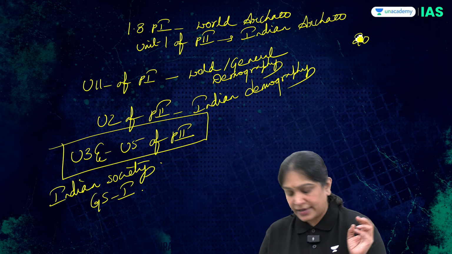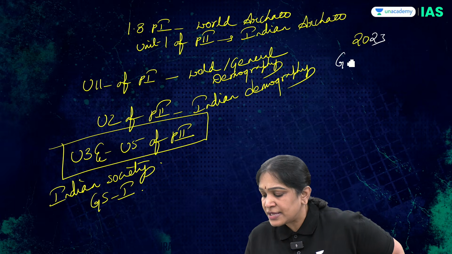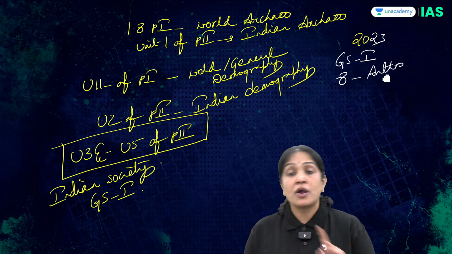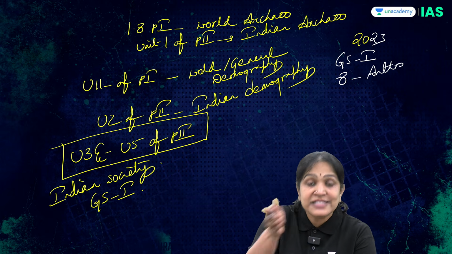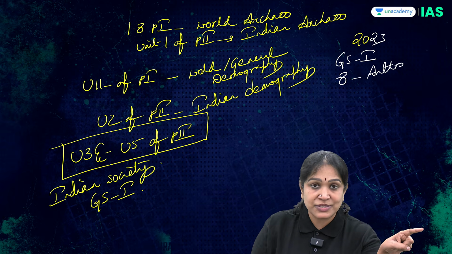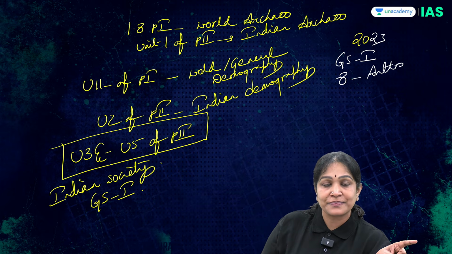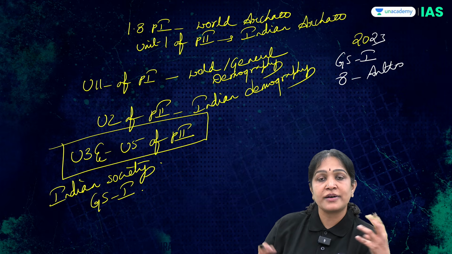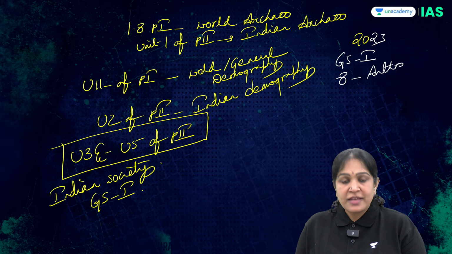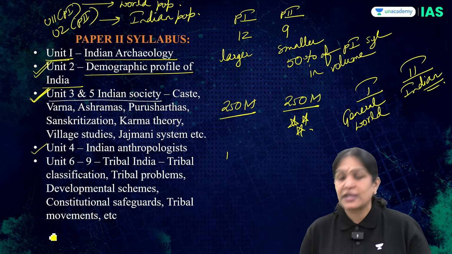Interestingly, in the year 2023, in the GS paper 1, you have 8 questions from the anthropology syllabus, not the anthropology paper. 8 questions in one GS paper are from the anthropology syllabus. So this is an example of huge overlap of the anthropology syllabus with the GS papers. Fine. What do you mean by Indian society? What all topics come under this particular topic?